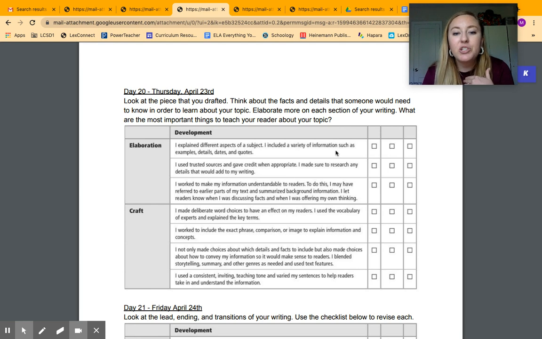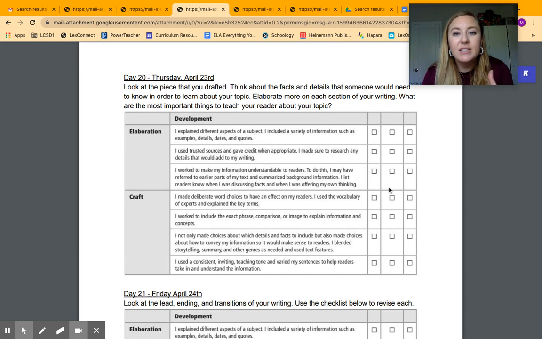If you go through this checklist, each section is very specific as to what you need to include in your writing. The point of using the checklist is to realize, oh, I left this out. I need to go add this in. So make sure you're reading the checklist very closely and including everything that it tells you to include. If you have questions on this, please let me know. If you would like me to send you your first informational piece that we did earlier in the school year so you can kind of reference that and look at it, let me know. I'm happy to email that to you or your parents too.